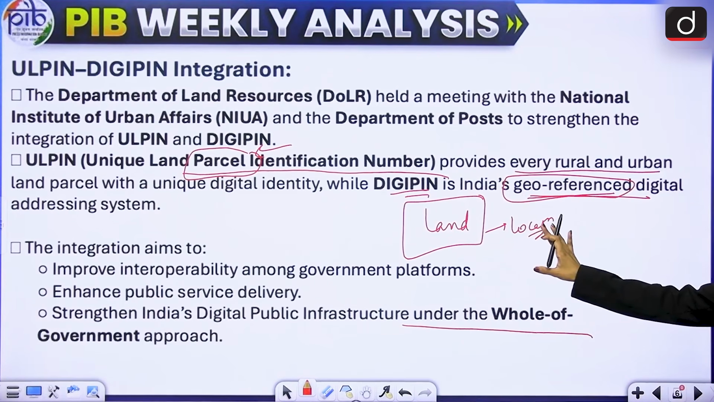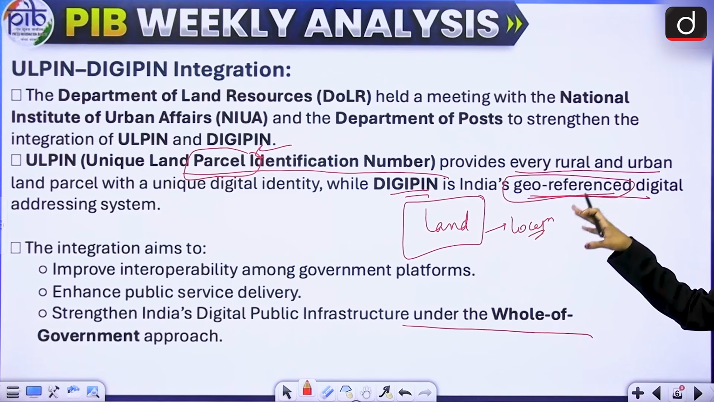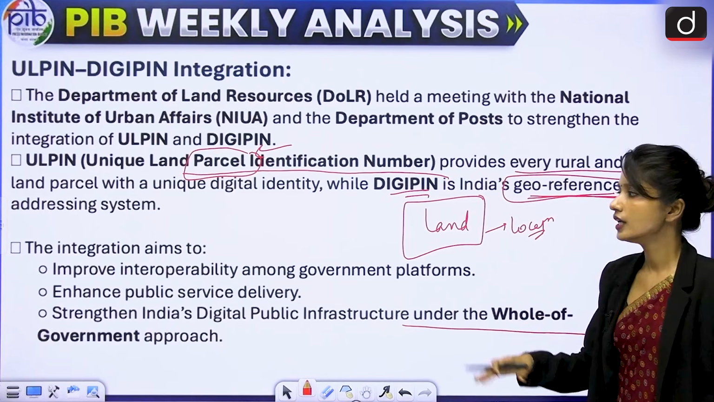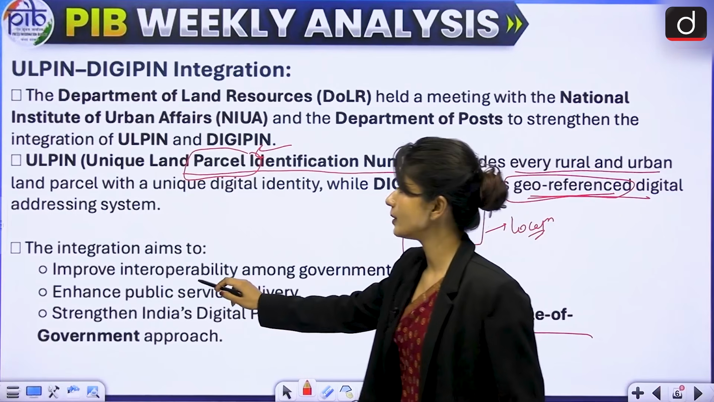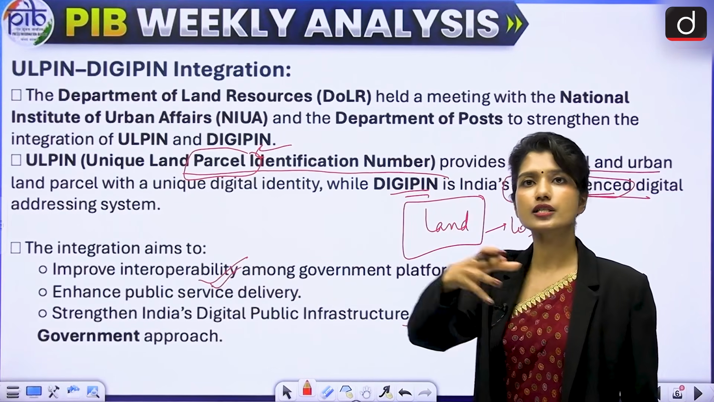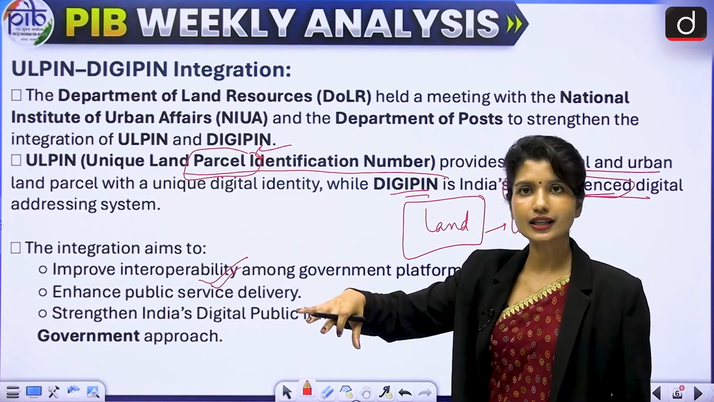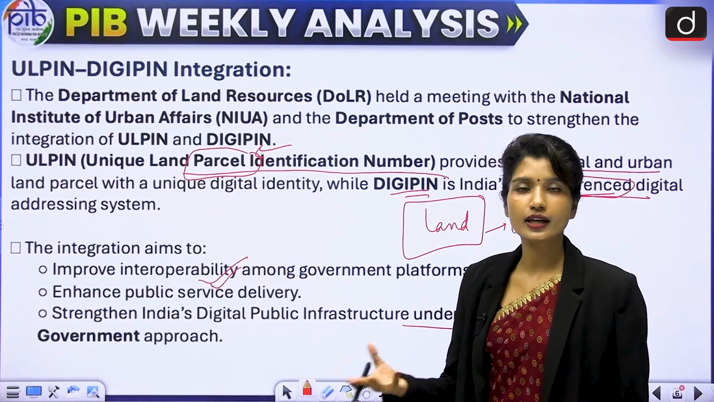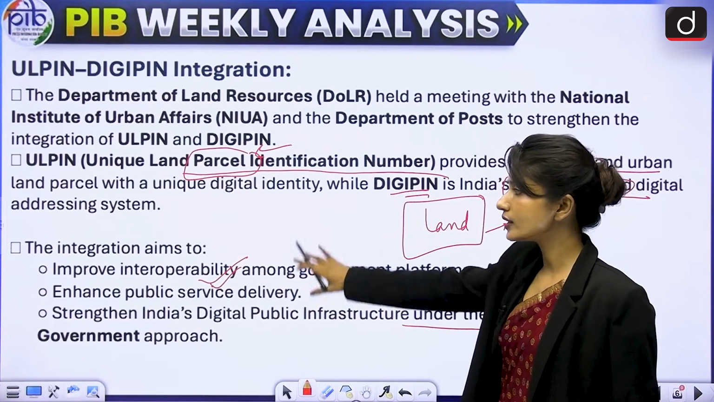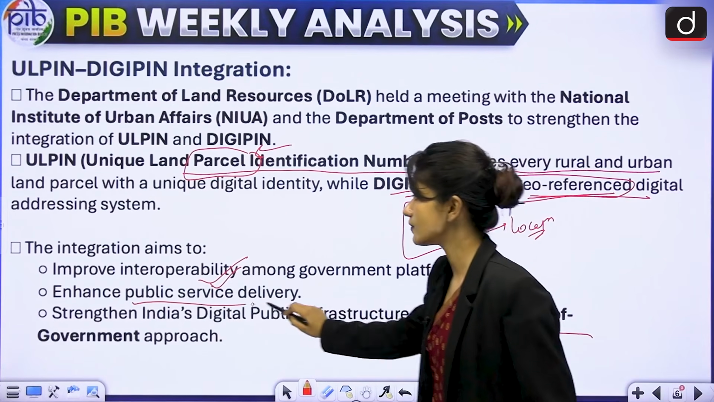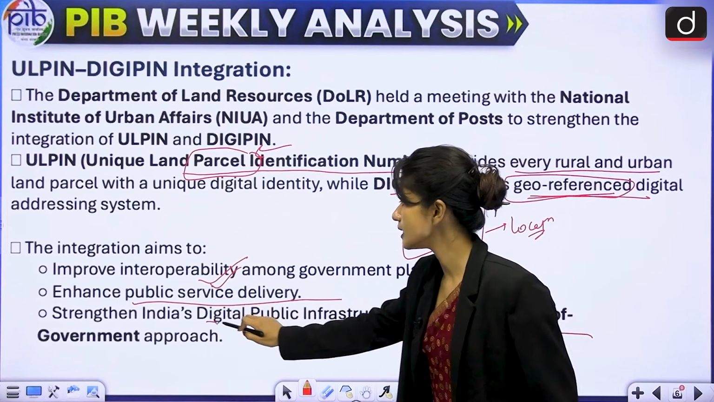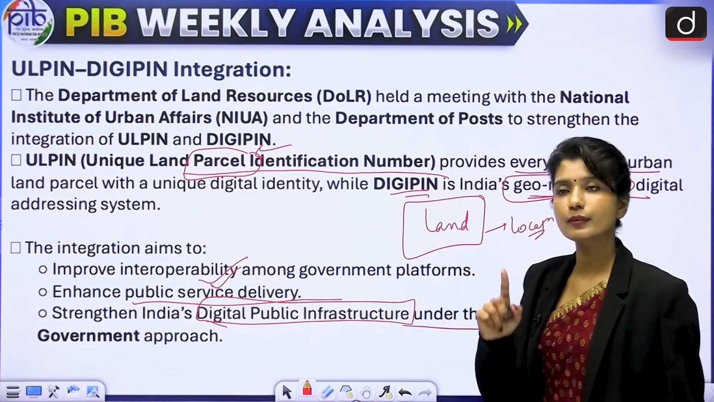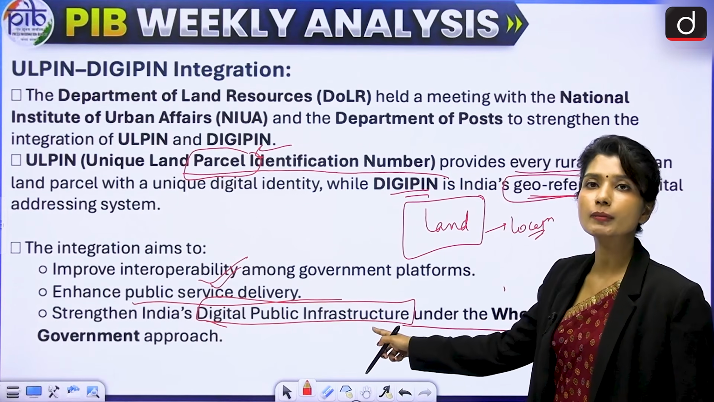So in land department, the Department of Land Resources, Department of Post and other ministries and agencies will work together. So this will improve the interoperability as well. Otherwise, what happens? Different agencies are working differently, separately, and there is no coordination among themselves, which leads to a lot of delays also in a lot of processes. So this will smoothen that out, enhance public service delivery, of course, and strengthen India's digital public infrastructure. We have already talked about digital public infrastructure in our last session. You will tell me what exactly is the meaning of digital public infrastructure.